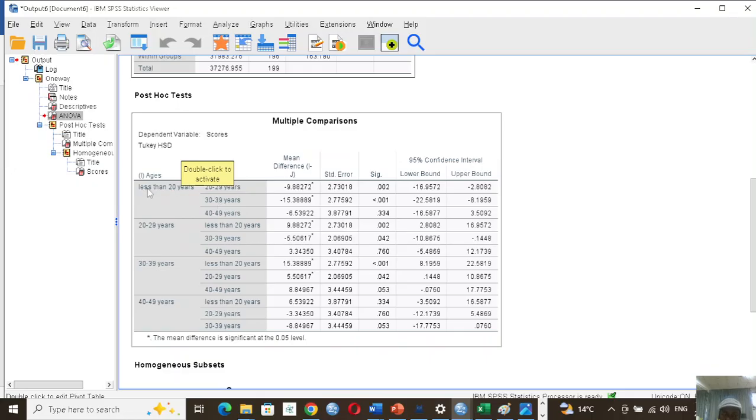And then comparing the same with 30 to 39, we check the significance value. Comparing with 40 to 49, we check the significance value.